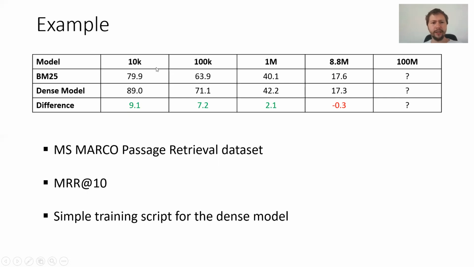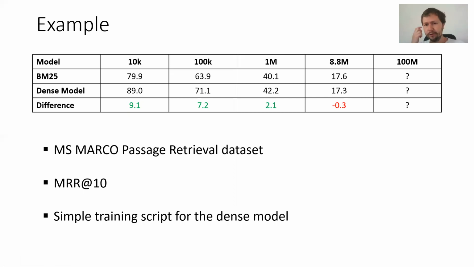So for small indexes, if you only have 10,000 or 100,000 documents, the dense model we tested here was a lot better than the lexical model, but for 8 million documents, it performed worse than the lexical model. And the question is now, what happens when we go even further to 100 million or 1 billion documents in our index?